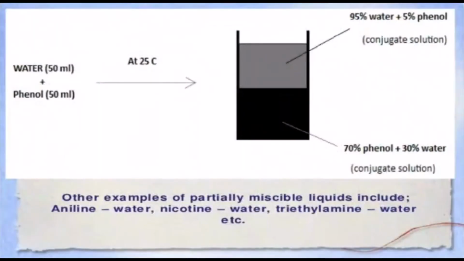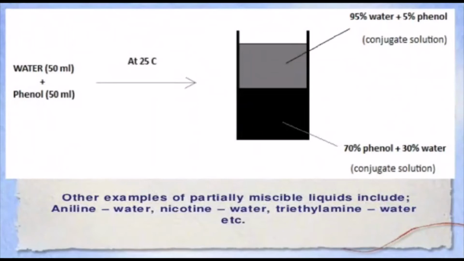Here we have shown diagrammatically the scenario: whenever we mix water and phenol, say 50 ml of water and 50 ml of phenol, with the same concentration at 25 degrees centigrade, two layers are formed. The first layer is 95% water and 5% phenol, and they form a conjugate system.